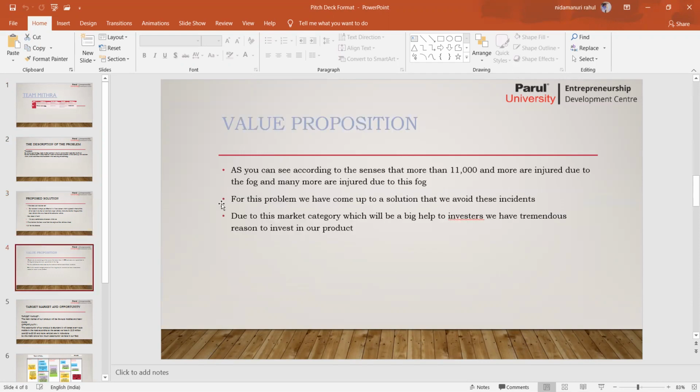Value proposition. According to the census, more than 11,000 people are injured due to fog, and many more are injured with fog-related issues on the road. For this problem, we have come up with a solution to avoid this issue. Due to this market category, which will help attract investors, we have tremendous scope for investment in our project.